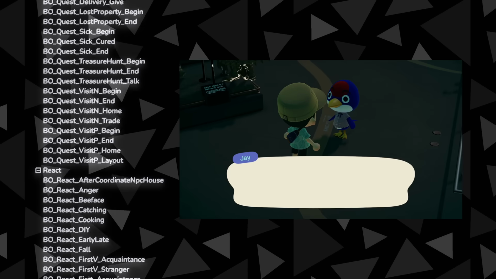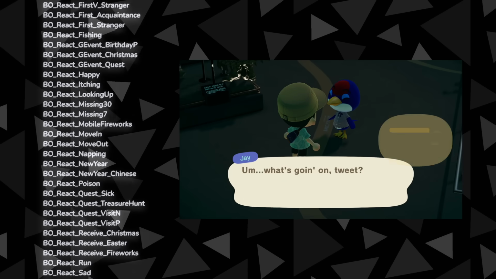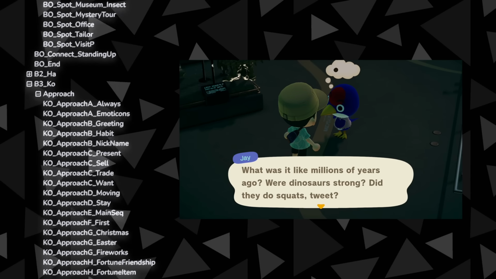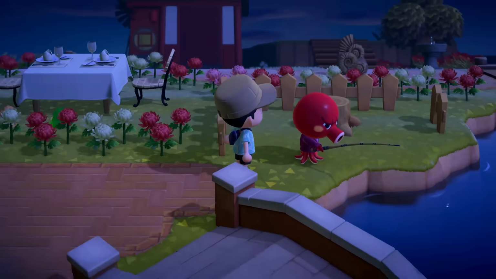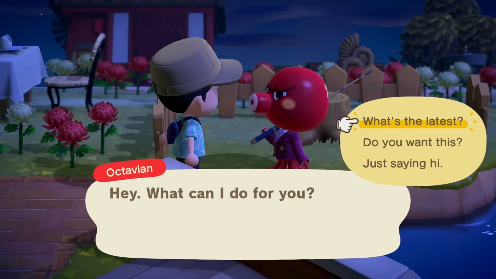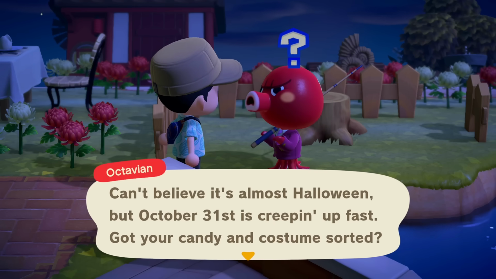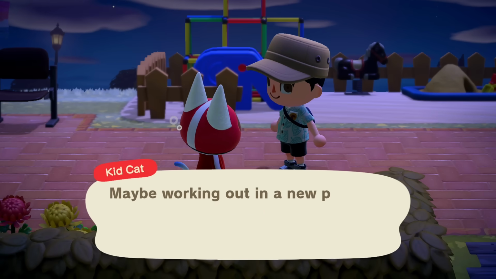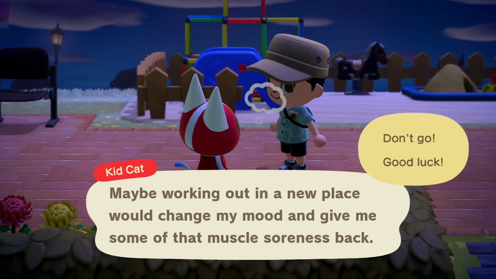I kid you not, there are hundreds of unique lines just for talking to villagers when they're in different rooms of the museum, which is something that rarely happens. Instead, 99% of all conversations in this game occur outside under normal conditions, which pulls from a much more limited selection of lines. The second problem is that New Horizons, by design, allows you to pick and choose which villagers